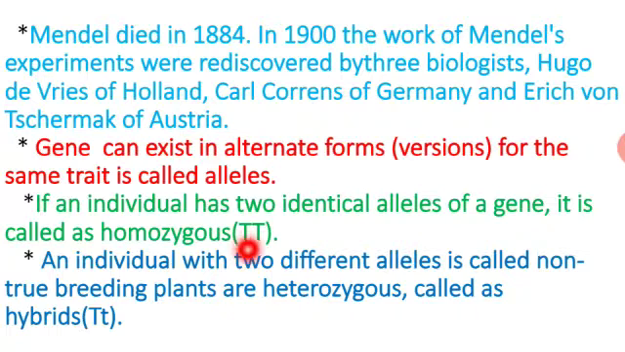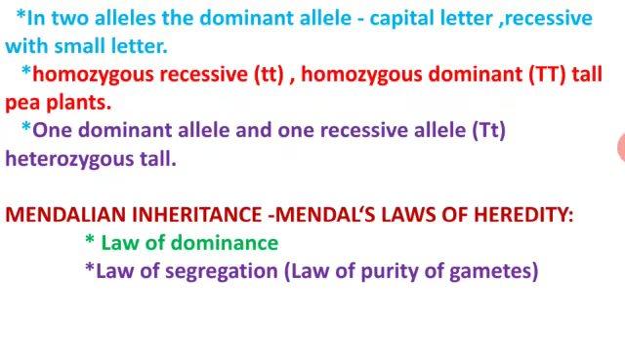For example, capital T is represented as an allele. Here, two identical alleles are present. If they are the same, it is named homozygous. If they are different, it is named heterozygous, or hybrid. In two alleles, the dominant will always be represented by a capital letter and the recessive always by a small letter.